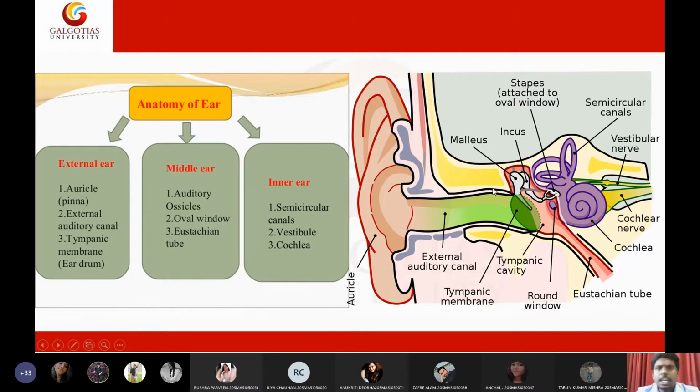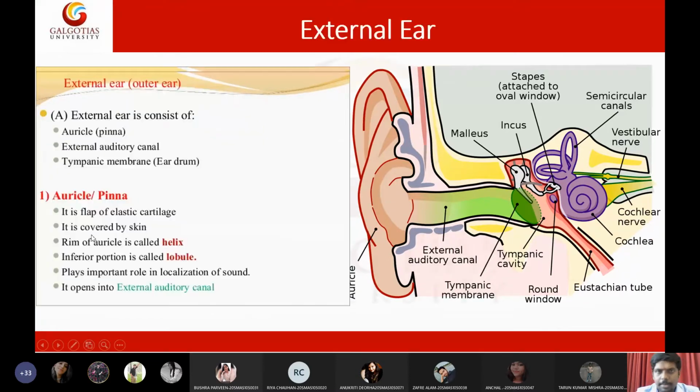Now let us see the external ear. What are the parts of the external ear and their description? The external ear is composed of the ear auricle, external auditory canal, and tympanic membrane. The ear auricle, or pinna, is a flap of elastic cartilage covered by skin. The rim of the auricle is called the helix, and it has a lobule. The upper portion is the helix, and the lower portion is the lobule.